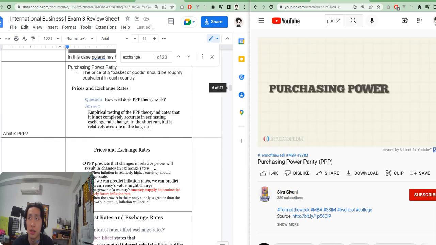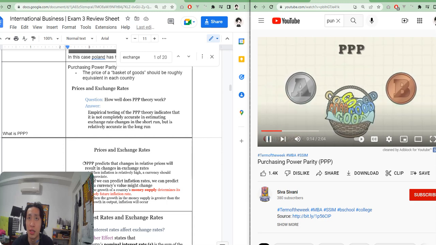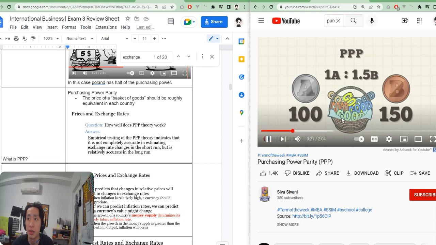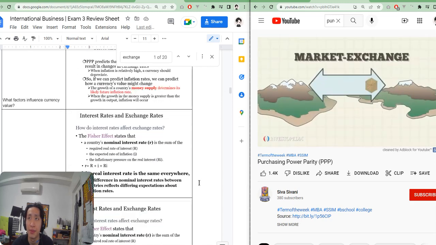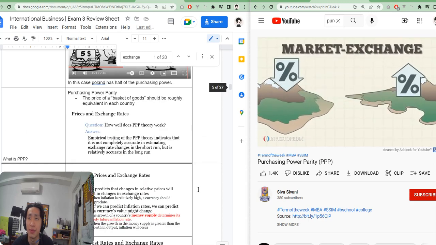Purchasing Power Parity, PPP, compares different countries' currencies through a market basket of goods approach. Two currencies are in PPP when a market basket of goods, taking into account the exchange rate, is priced the same in both countries. PPP currency rates are considered more accurate than market exchange rates. Market exchange rates, set on the foreign exchange market, tend to be influenced by other factors, such as government intervention, different interest rates, speculation trading, and hedging.